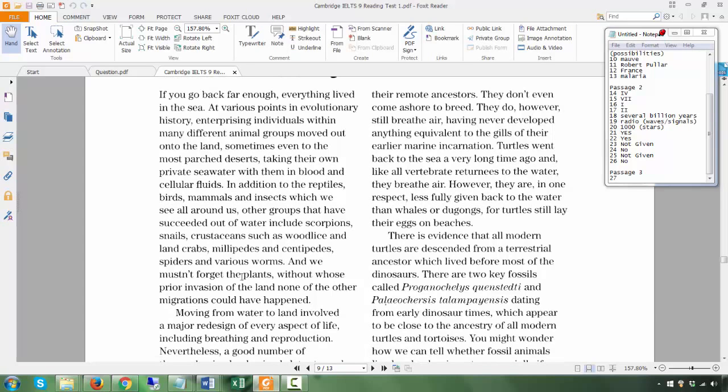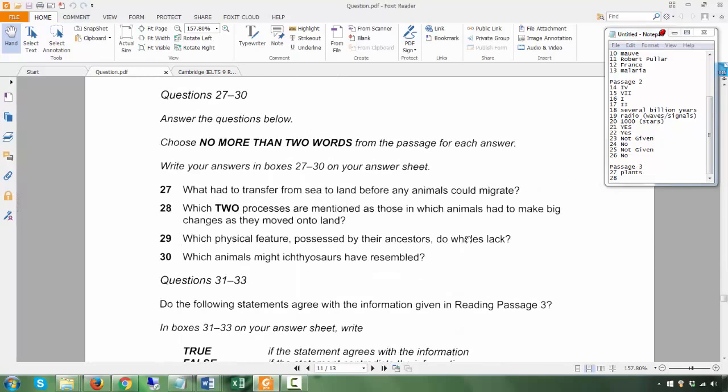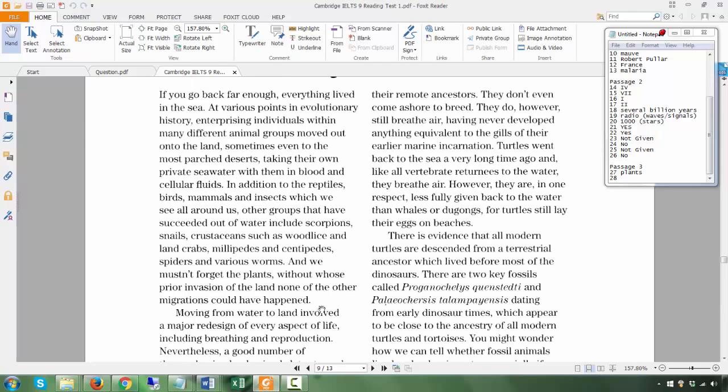Plants, without whose prior invasion of the land none of the other migrations could have happened. So what had to be the first one to migrate? Plants. Okay, plants had to migrate first before other migrations or other animals could migrate. Okay, before animals could migrate.